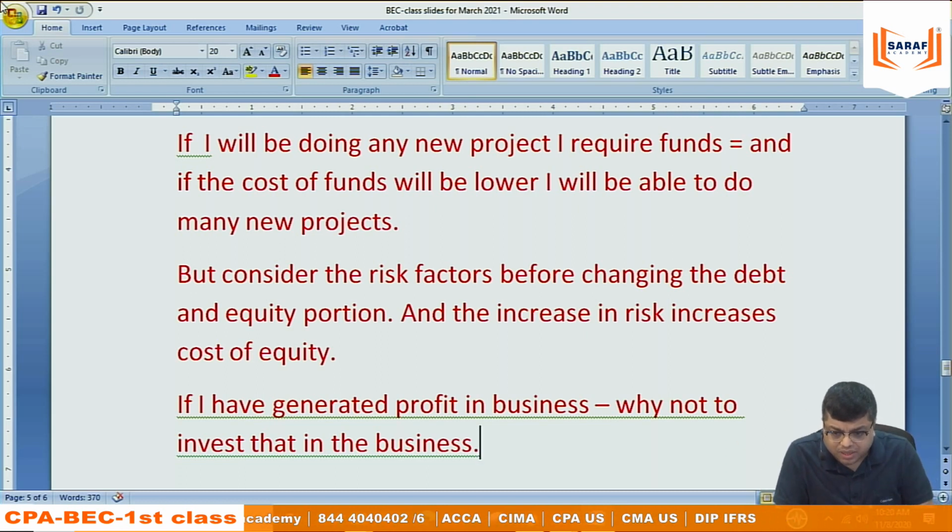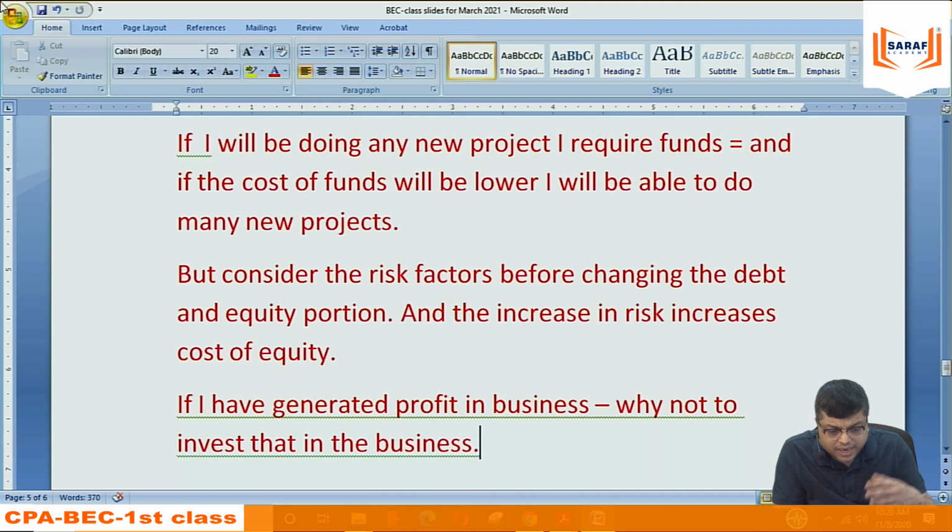That's a different thing. I started saying this about generating profit and then why not invest in the business. I am saying that for source of funds, it's not that we need to take a loan. For source of funds, it's not that we need to issue shares. For source of funds, whatever profit the company has generated can also be invested in the business. But if you invest that money in the business which we have generated as income, the question arises from the shareholder: what will we get?